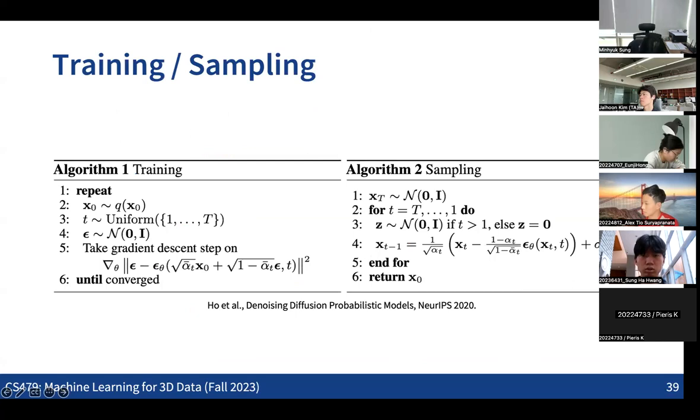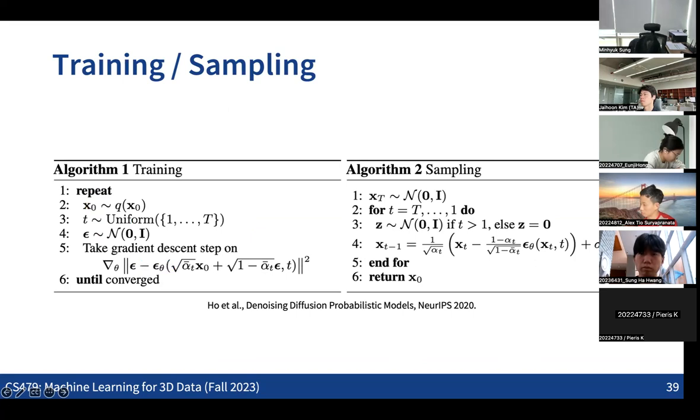So we have this training step: for any given data sample, we sample the time step, sample the Gaussian noise, and compute xt, which becomes the sample from x0 to the time step t, and then minimize this loss function so that the neural net can predict this epsilon, right?